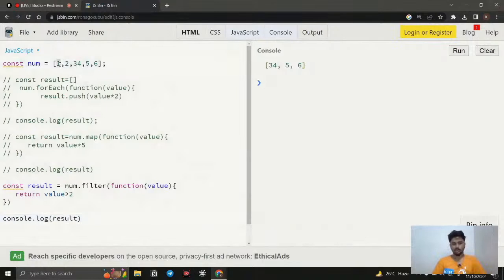You can see this is the original array. It checks 1: 1 is not greater than 2, so it is false, and the filter method ignores that value. Then it goes to 2, and 2 is not greater than 2, it is equal to 2, so it ignores it. And we have 3, 4, 5, 6, those values are greater than 2, so it takes them and filters them out.